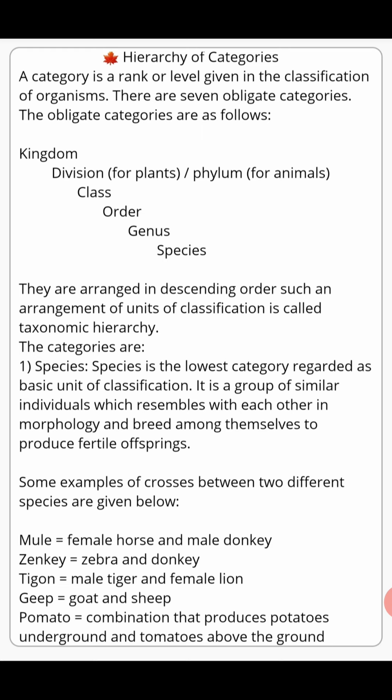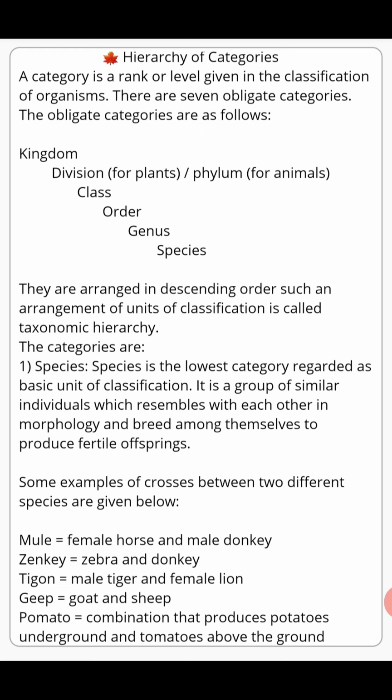At the top, we have kingdom. Here, kingdom is the biggest group. After the kingdom, we have division in plants. Similarly, in animals, after the kingdom, we have phylum. It means division is after the kingdom in plants, and phylum is after the kingdom in animals.